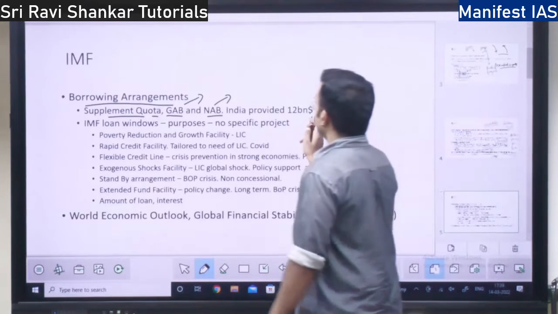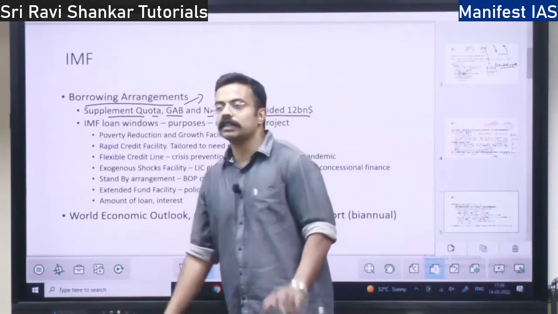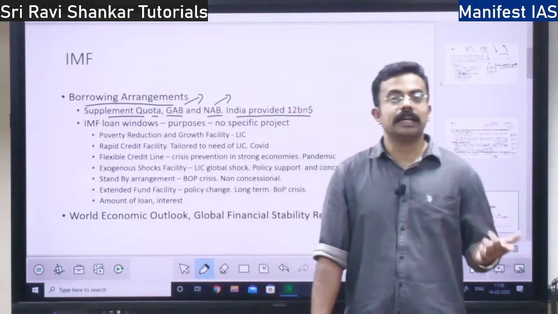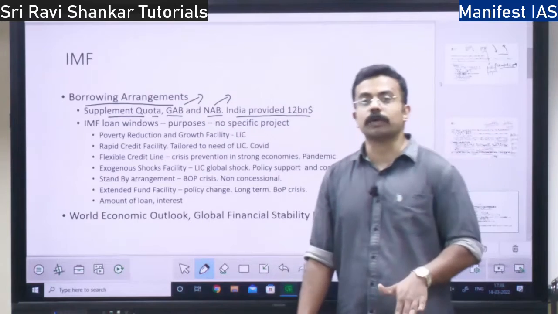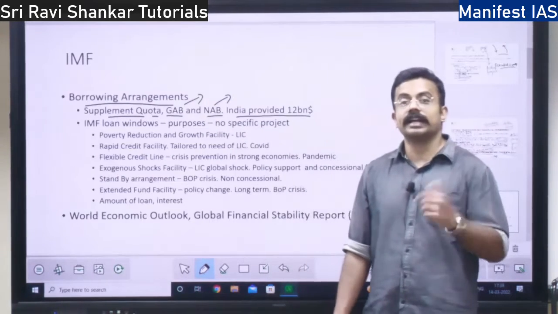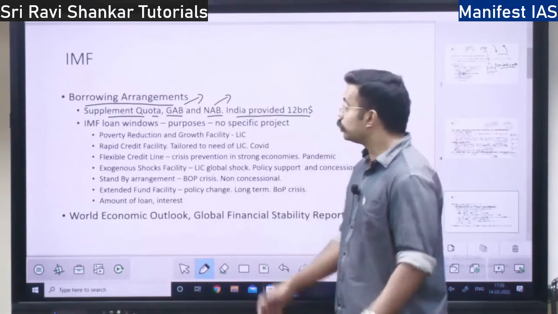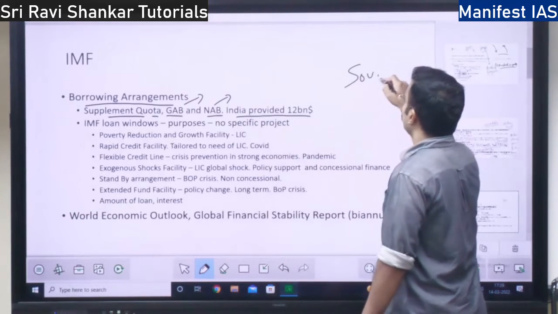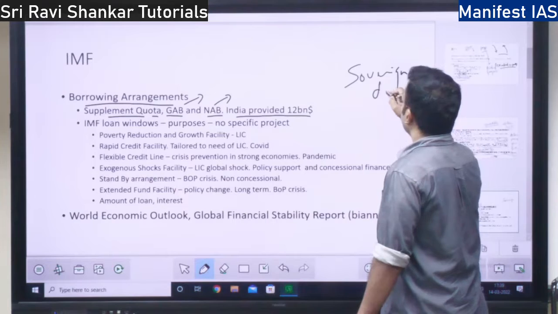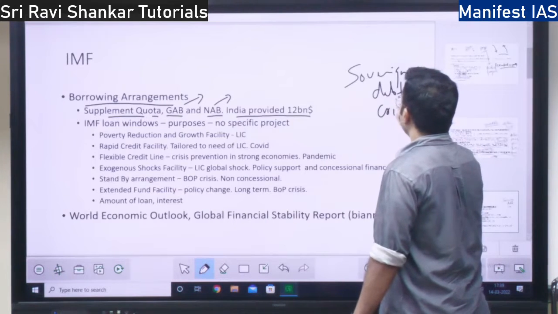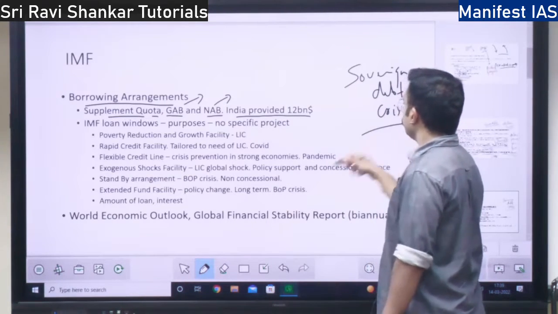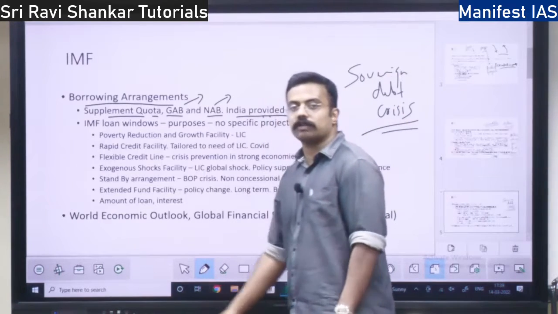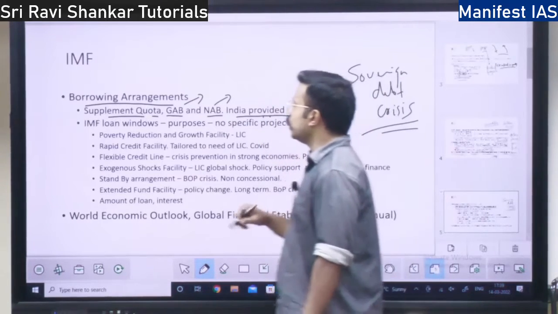Today India provides $12 billion to the borrowing arrangements. Earlier, in 1991, India was a borrower. Now, India is giving credit. Why? Where does this credit go under GAB and NAB? It goes to finance the sovereign debt crisis in the European countries. Right? We will discuss what is sovereign debt crisis. So, India provides today $12 billion to the borrowing arrangements.